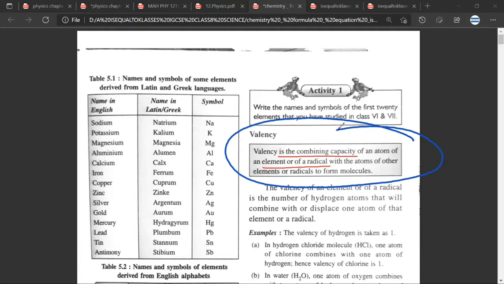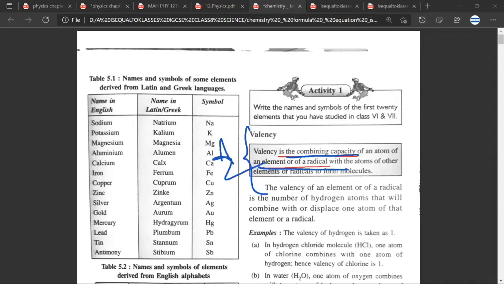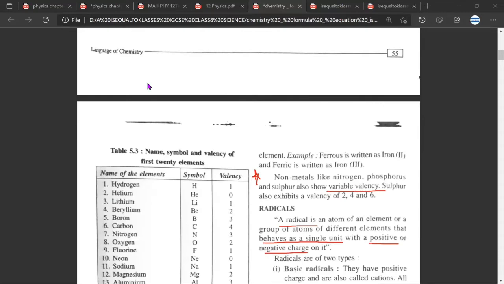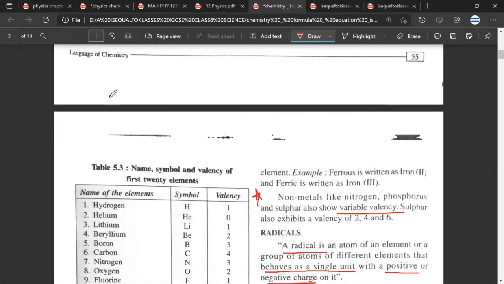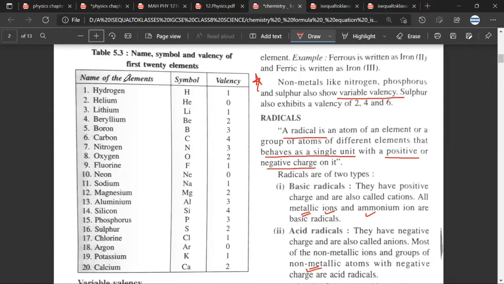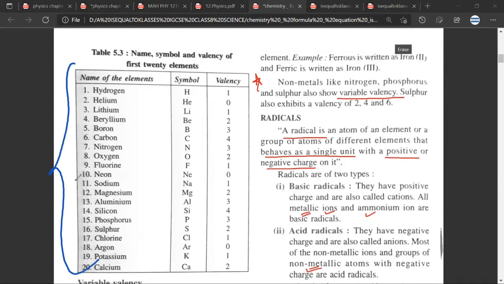Okay, sir. The fundamental concept that we need to understand is what is valency. Valency is the combining capacity of an element or a radical. What does combining capacity mean? Let us try to understand the combining capacity, because naming the formula will start once we understand the concept of valency. Initially we'll focus on just the formulas of the first 20 elements. Is it okay? Yes, sir.